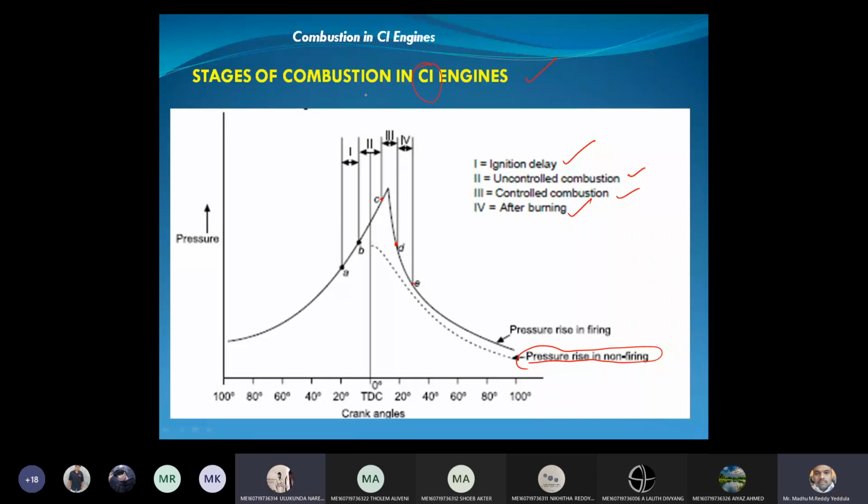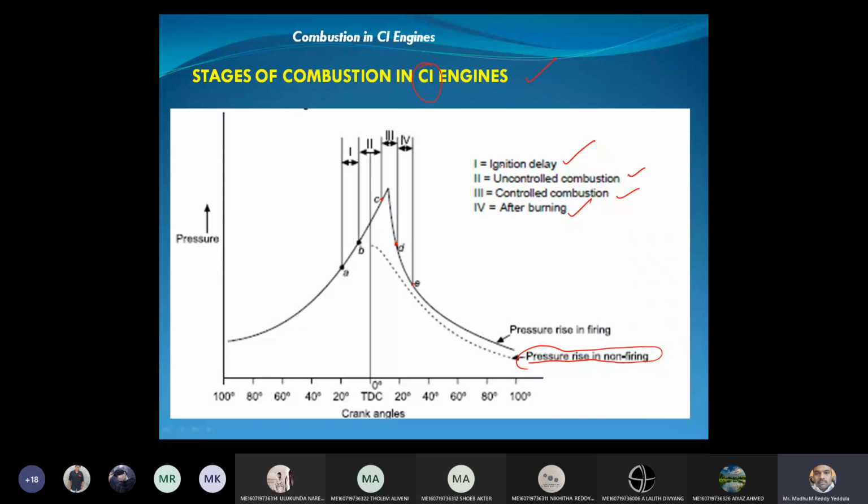Fuel injection. Air is injected. Sorry. Point A, right? Start of fuel injection. Very good. So at point A, we are injecting the fuel, but at point B, the combustion begins. What is happening during A to B? So A to B, we are calling it the ignition delay.